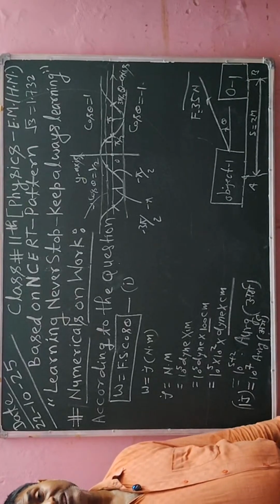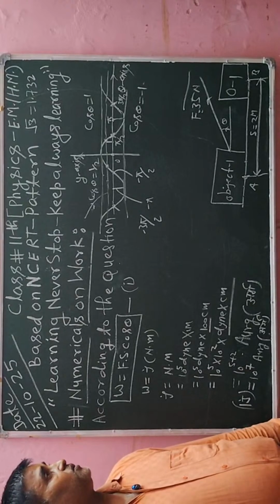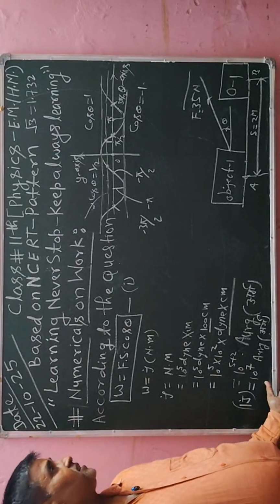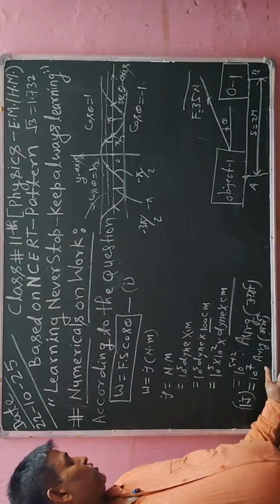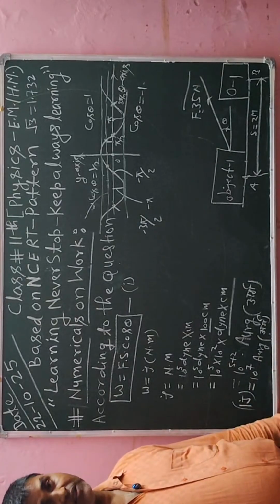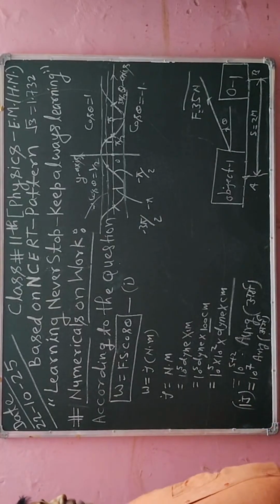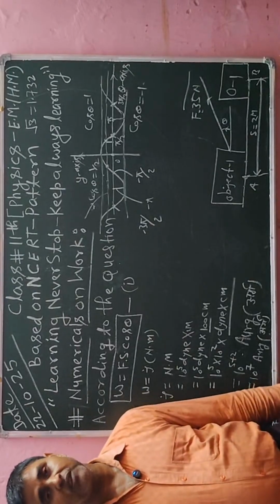This type of question can be asked as an objective question. So if you learn it, you can write 1 joule is equal to 10 to the power 7 erg. This is important. Now we also have to write its dimensional formula.